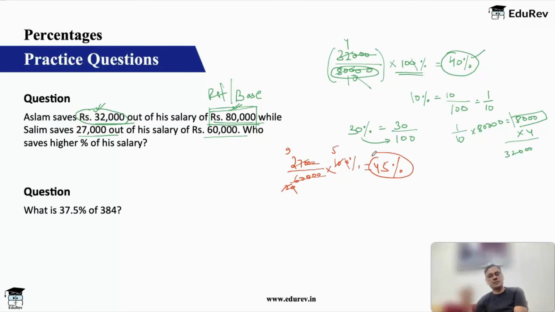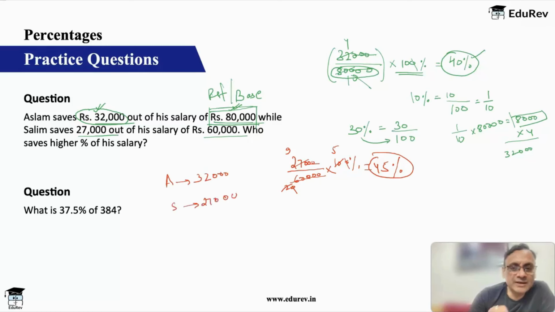So who is saving higher percentage? Salim. Now understand this very carefully. Aslam is actually saving 32,000 rupees. Salim is saving only 27,000 rupees. So in money terms, Aslam is saving more, 32,000.